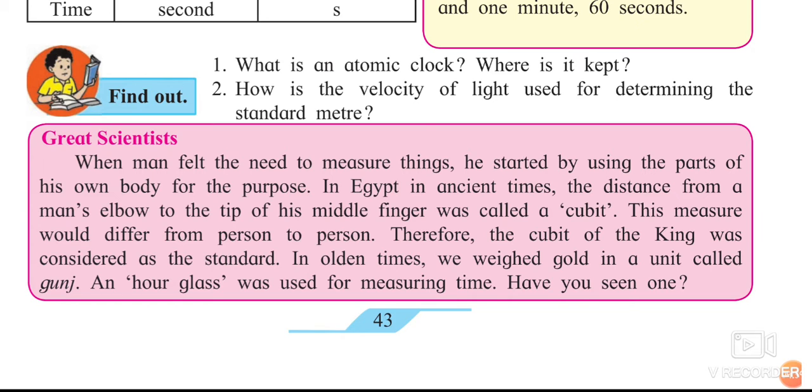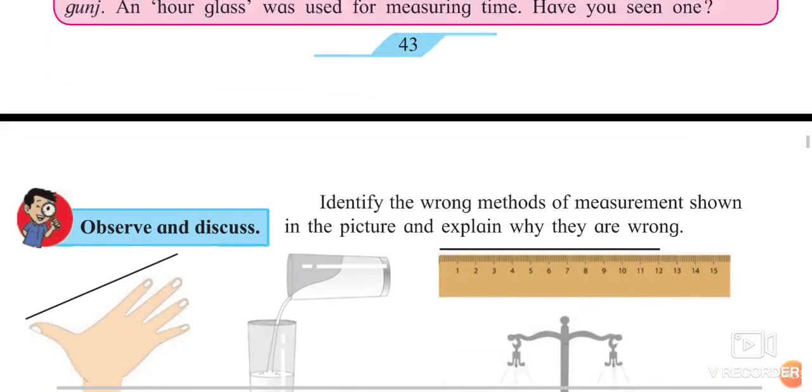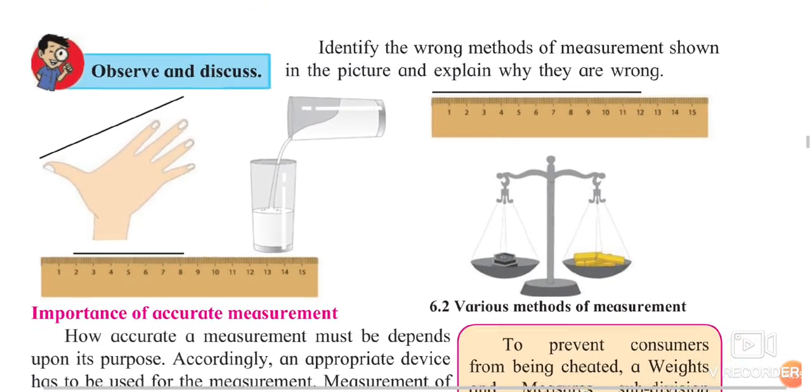And the hourglass is also used for measuring time. Have you seen one of them? Hourglass means the sand glass, which was kept upside down. Earlier the people used to understand by that glass also: if all that sand came down, that much particular time was covered. So this is the last part of this lesson that we are going to see.